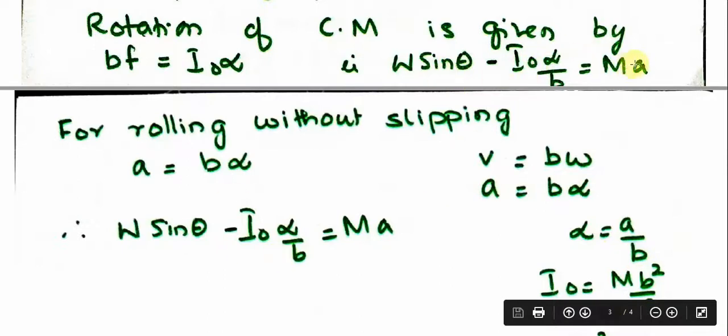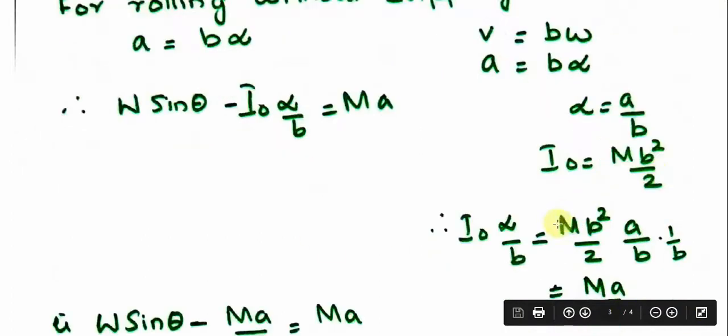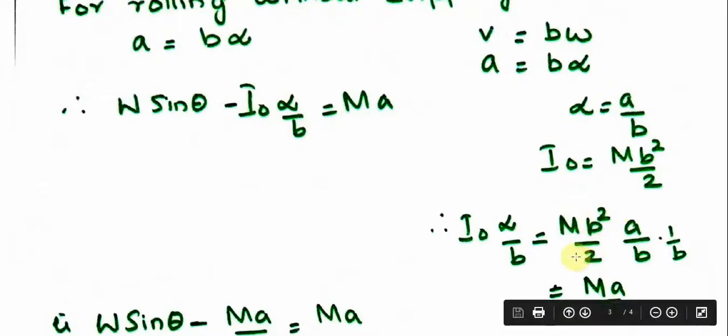I'm rewriting this equation over here. W sine theta minus I0 alpha by B equal to MA, and I0 equal to MB square by 2. Instead of I0, I'm going to substitute MB square by 2.